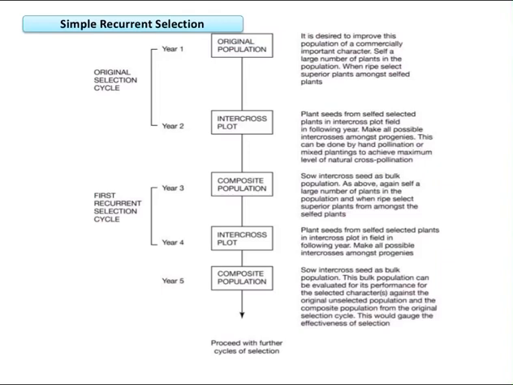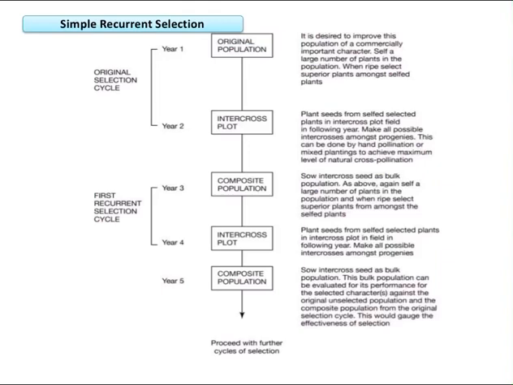This is a flow diagram of simple recurrent selection. This method involves visually selecting single plants from an open pollinated source population and selfing them.